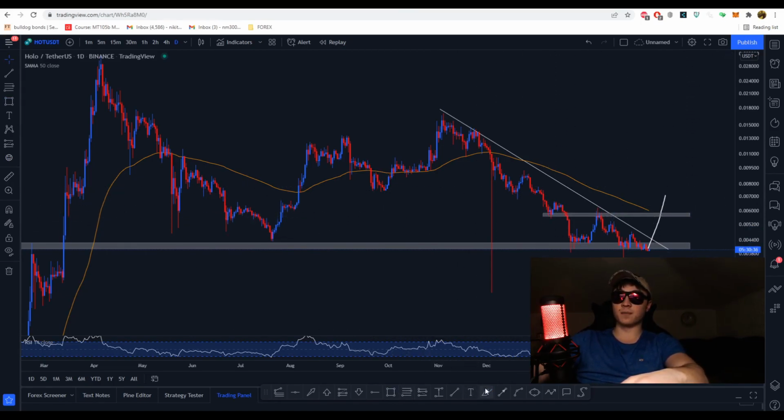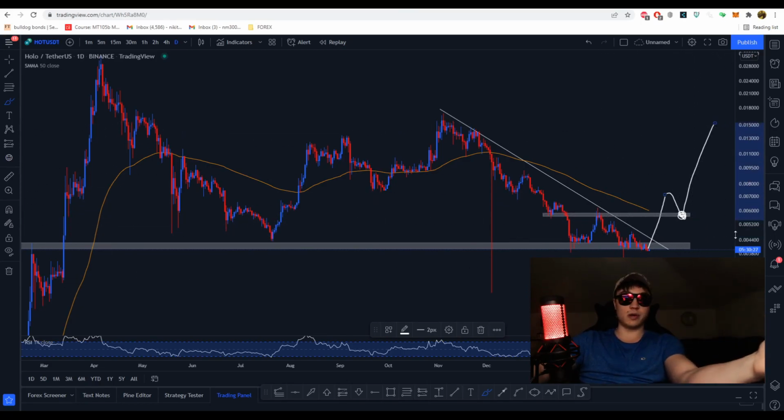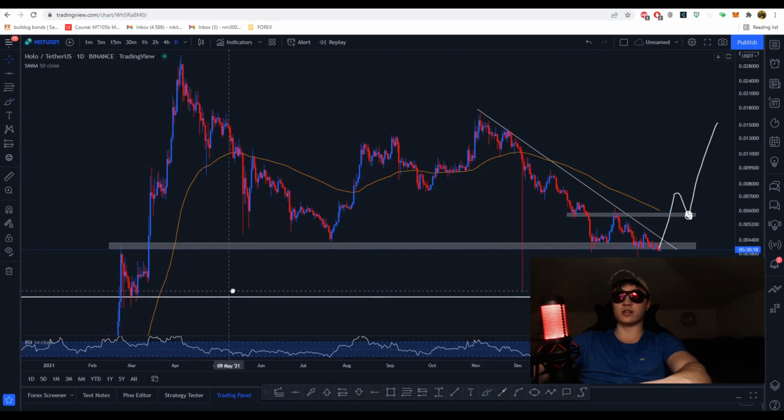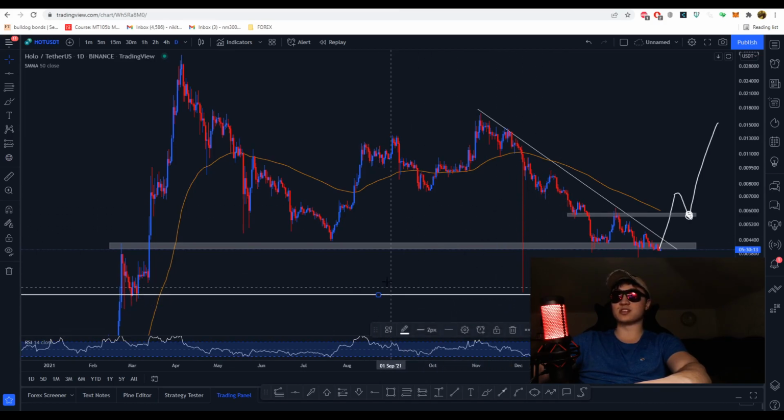If we break above that and then form a retracement somewhere around down here, this would offer favorable buying opportunities for more upside, right? So at that point you'd probably buy. But in case we do move downwards and break out towards the downside, nobody really knows what's going to happen, right? We do have another zone of support, which I'm going to mark with this white line right here. We do have this huge wick that happened, which is also coinciding with this support. So I would say if we move down and make a retracement, it would offer favorable selling opportunities into this zone down here. Very simple, very intuitive.